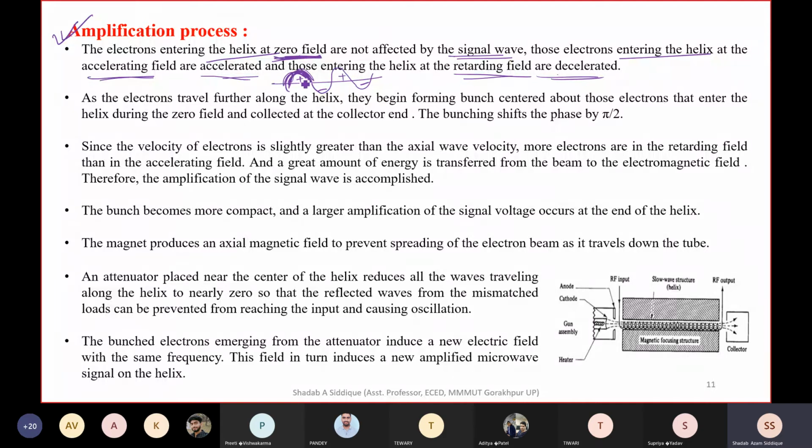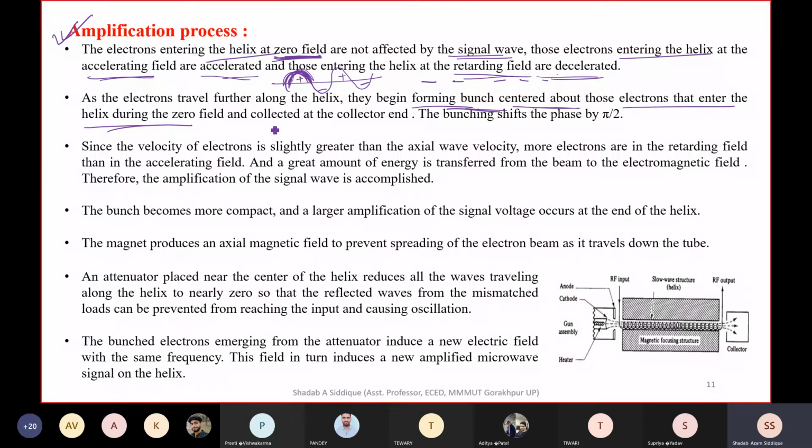Due to this, bunching of electrons takes place, and the electrons will move in a bunched manner. As the electrons travel further along the helix, they begin forming a bunch due to the accelerating and decelerating electrons. They form a bunch centered about those electrons which entered the helix during the zero field. Those have not gained or lost energy, so they keep the uniform velocity they had earlier. So all the bunching electrons are centered around the zero field, the electrons that entered the helix during the zero field.